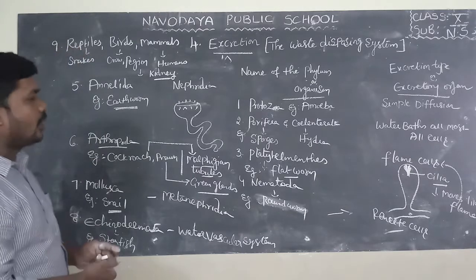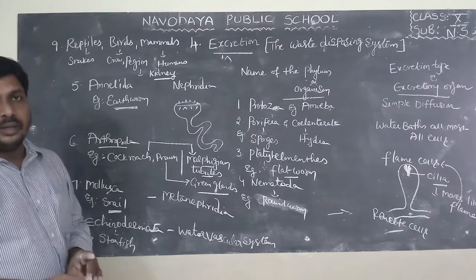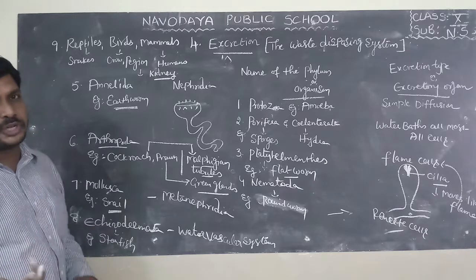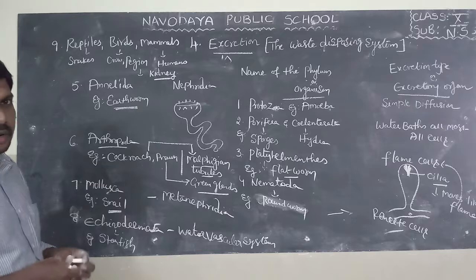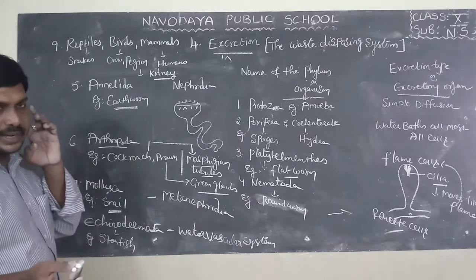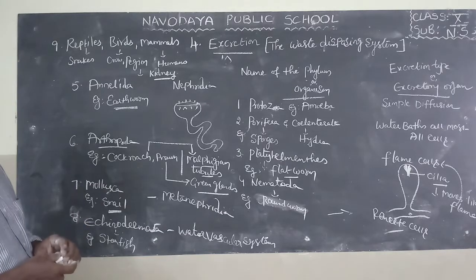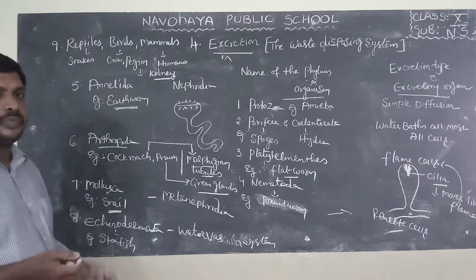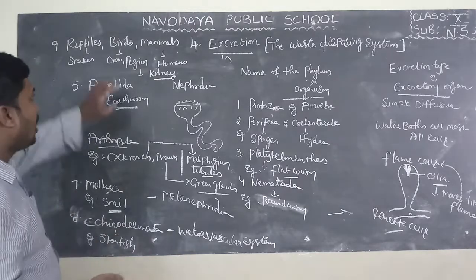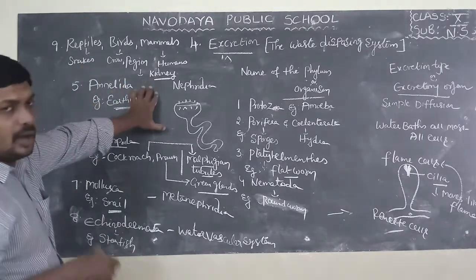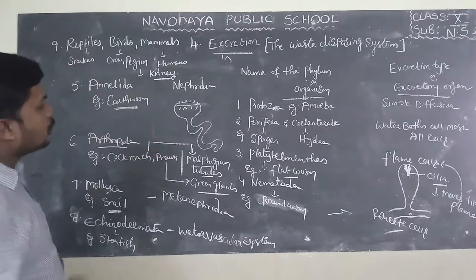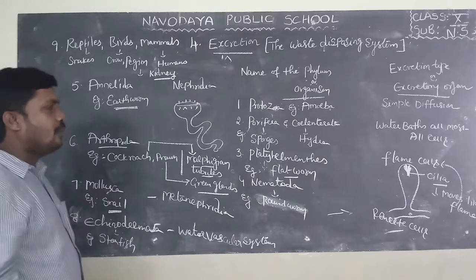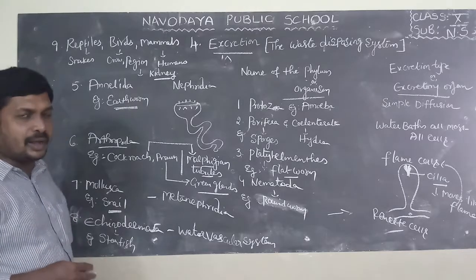Already I explained about structure of kidney. What is the shape of kidney? Bean shape, and outer convex in shape, inner concave in shape. Length 10 centimeters, breadth 5 to 6 centimeters, and thickness 4 centimeters. Already explained about the kidney and how urine formed in the previous classes, no? So these are the different groups of organisms which have different types of excretory organ.